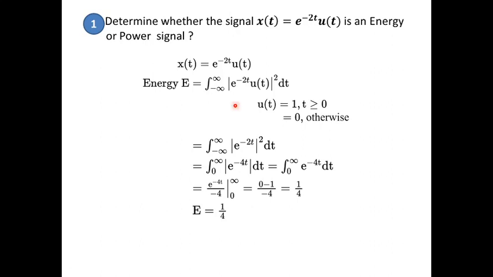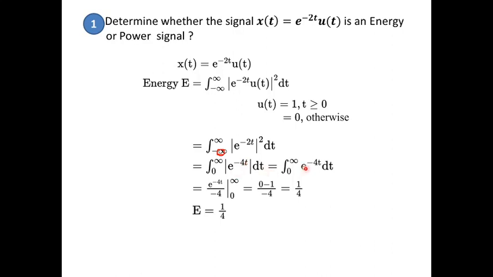So that is what has been done here. This should actually be 0 to infinity. From 0 to infinity, u of t will be replaced as 1, and modulus of e power minus 2t, the whole squared, can be written as e power minus 4t dt.